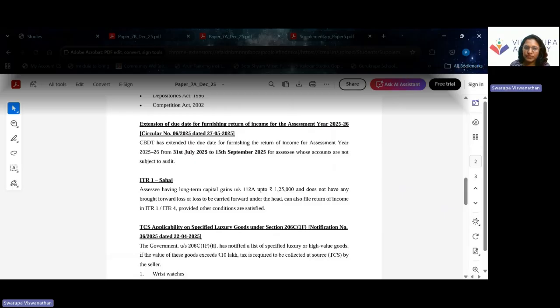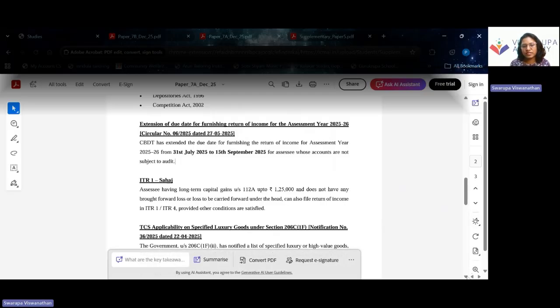ITR 1 Sahaj: taxpayers who have long-term capital gain under section 112A up to 1,25,000 and do not have any brought forward loss to be carried forward under the head can also file their income tax return in ITR 1 or ITR 4, provided other conditions are satisfied. So you can file ITR 1 and ITR 4 if your long-term capital gain is up to 1,25,000 and there is no carry forward of loss involved.